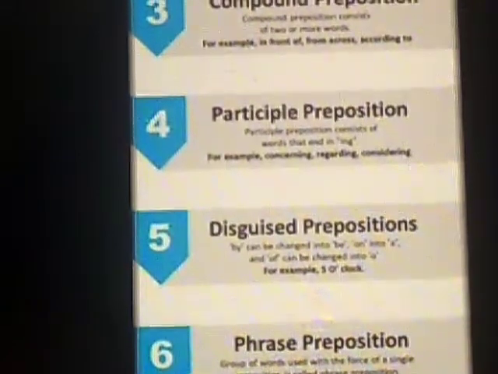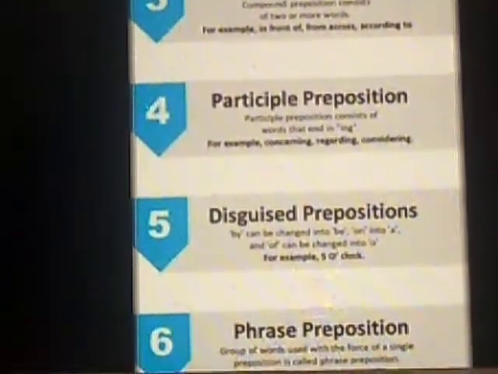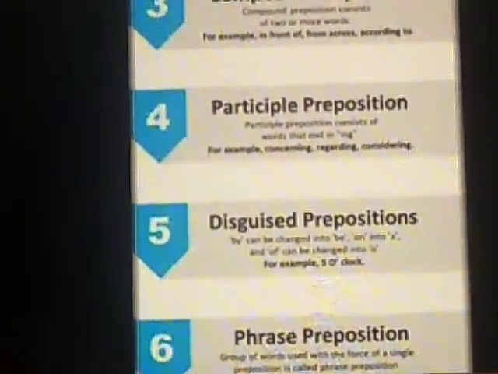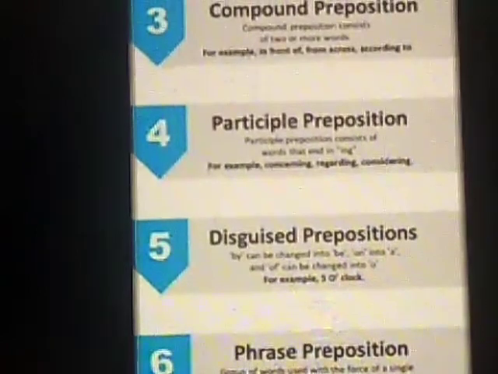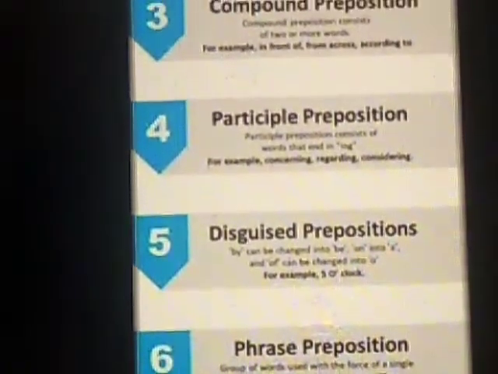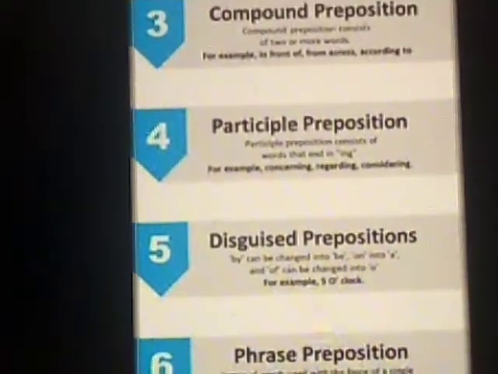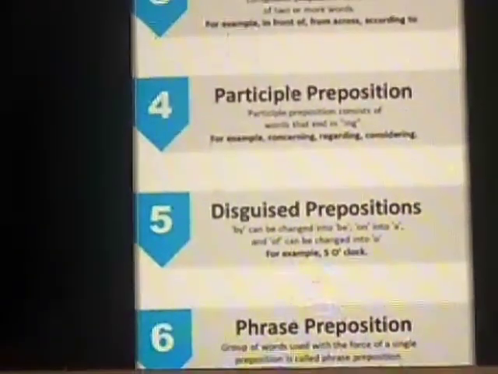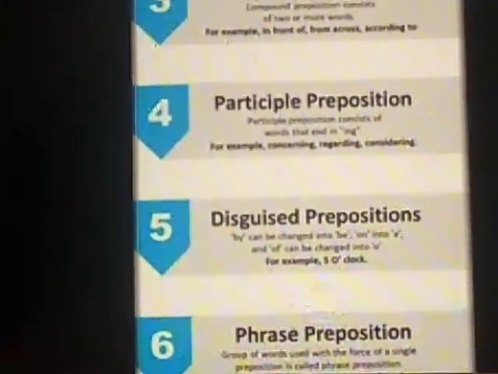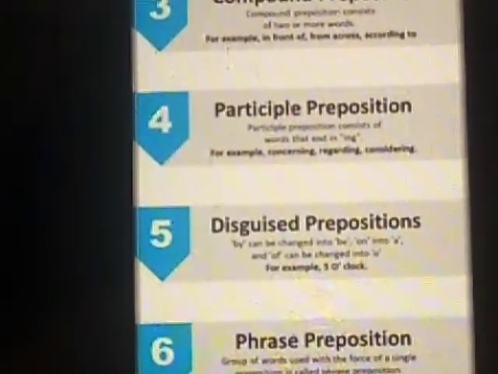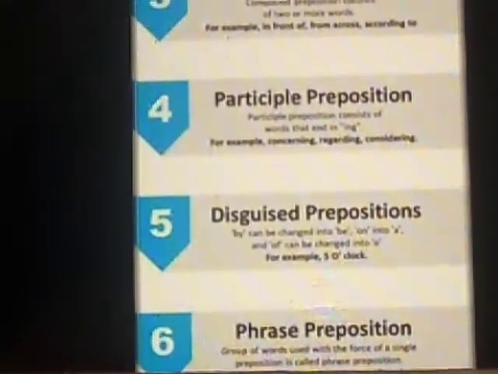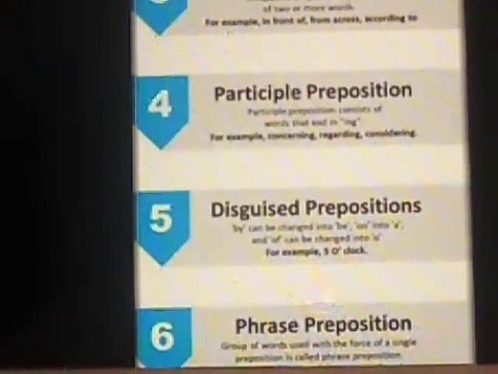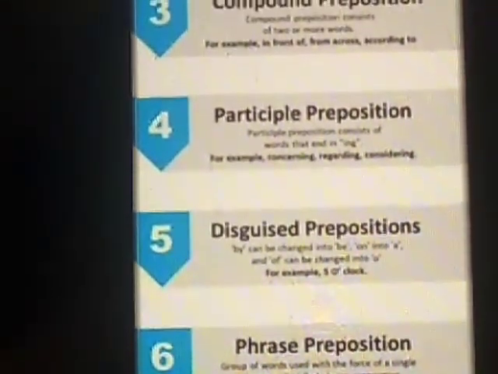Clear? Yes. So next we have disguised prepositions. Disguised prepositions, in the sense where one prepositional word can be changed to another. For example, by can be changed into be, right? Here, whenever you tell the time, if I ask what's the time now, you'll say it's 9 o'clock. Why do you think this O has come, and where has this O come from?